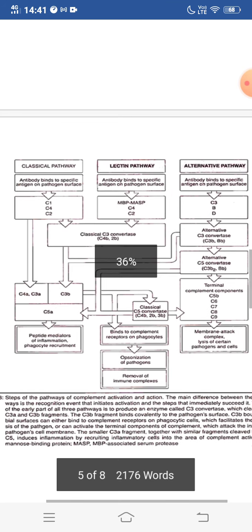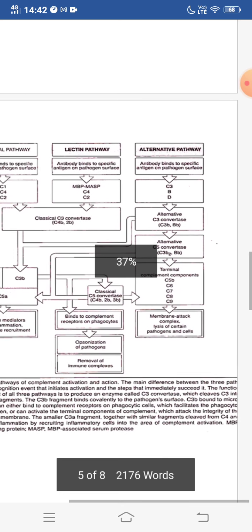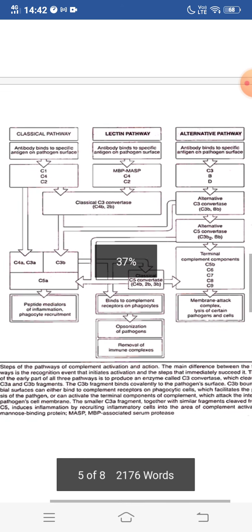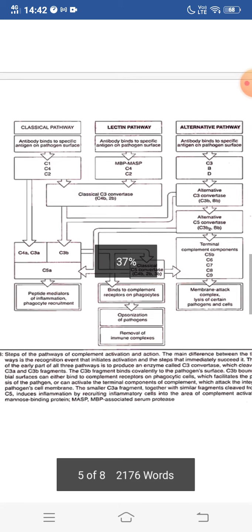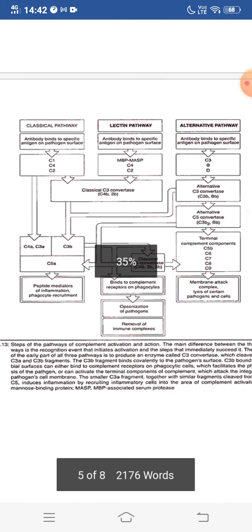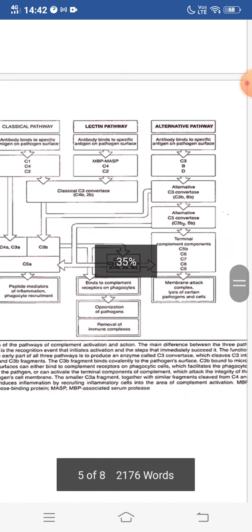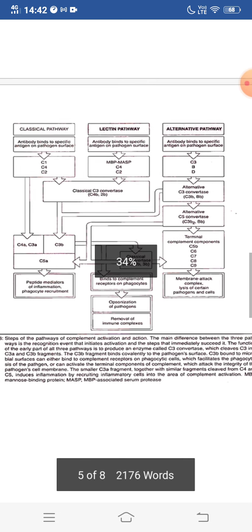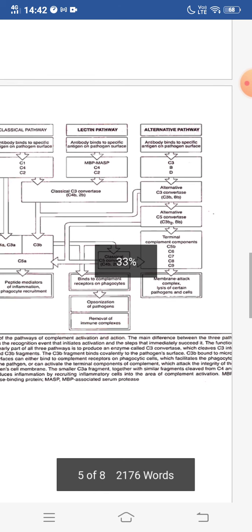So this is the figure which shows the steps of the pathways of complement activation and action. The main difference between the three pathways is the recognition event that initiates the activation and the steps that immediately succeed it. The function of the early part of all three pathways is to produce an enzyme called C3 convertase, which cleaves C3 into C3a and C3b fragments. The C3b fragment then binds covalently to the pathogen's external surface or to the bacteria's external membrane.